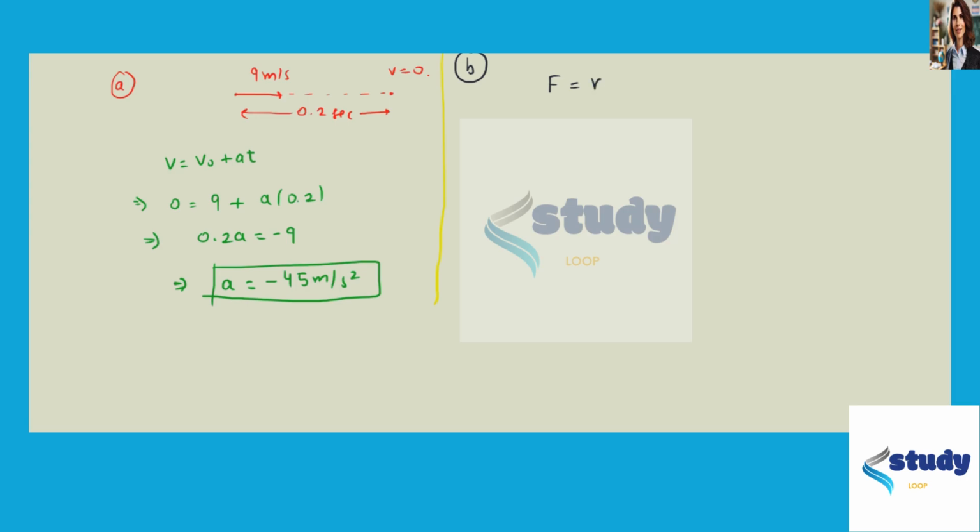Because we can just write that force is equal to mass times acceleration, and mass is given as 100, the acceleration is already 45, so this is coming as 4500 newtons. We have not taken the negative sign because we are merely interested in the magnitude of the force in the direction. So 4500 newtons is the force of impact.